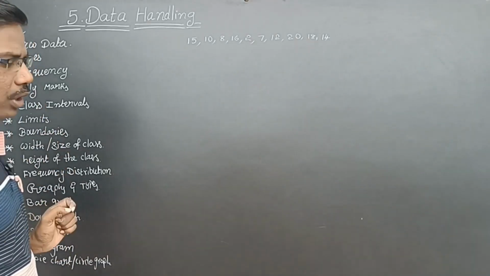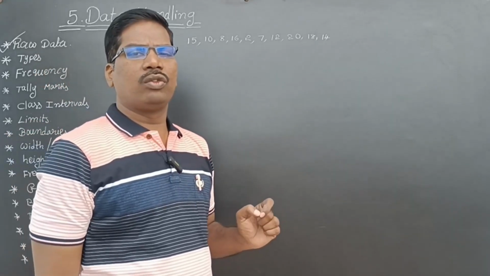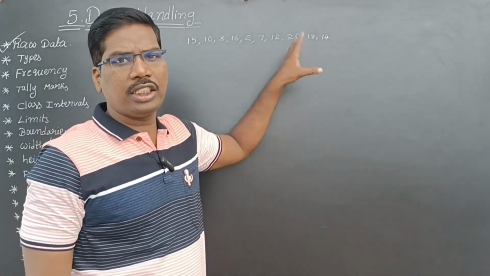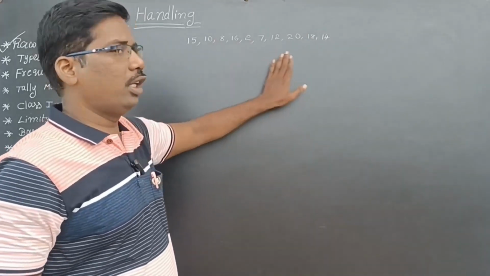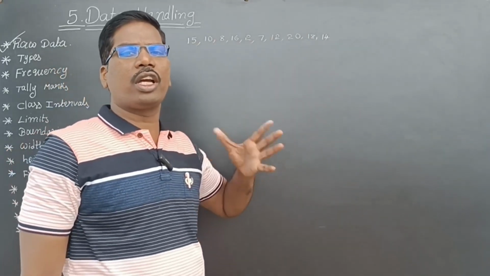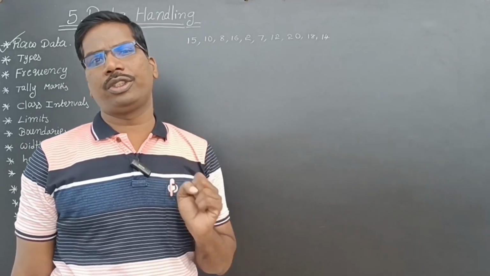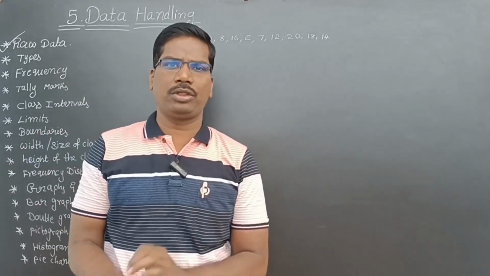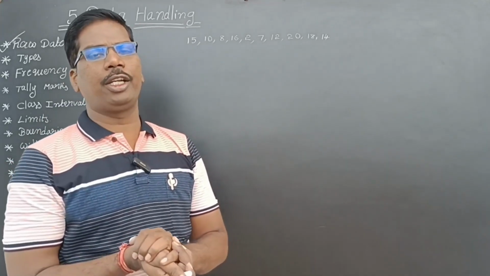Next, types. The data we are collecting are the observations. The observations are again of 2 types: primary data and secondary data.